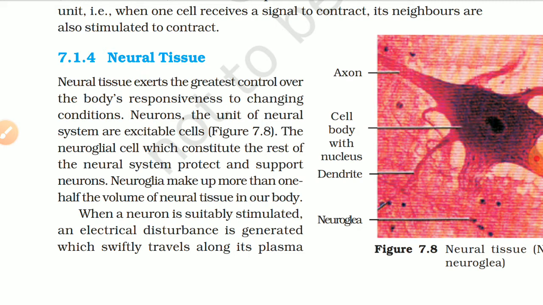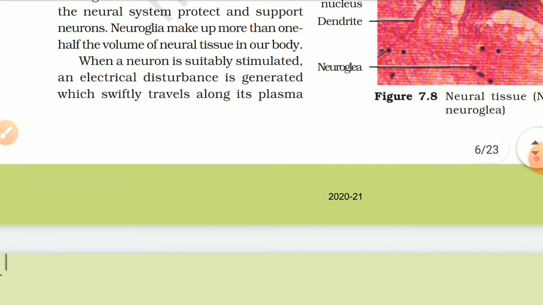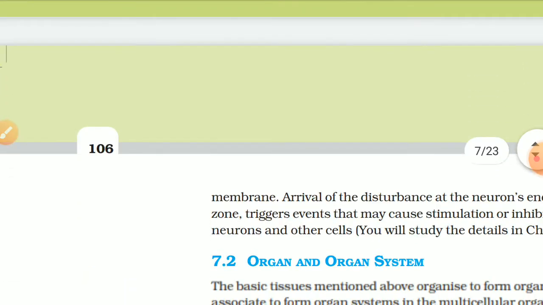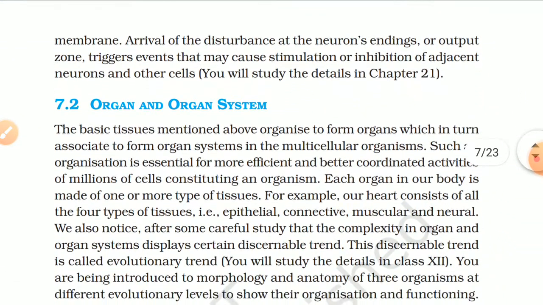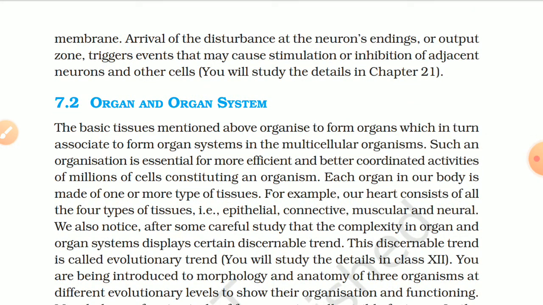When a neuron is suitably stimulated, an electrical disturbance is generated which swiftly travels along its plasma membrane. Arrival of the disturbance at the neuron's ending or output zone triggers events that may cause stimulation or inhibition of adjacent neurons and other cells. You will study the detail in chapter 21.